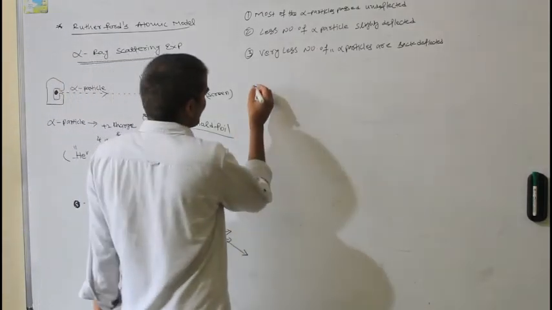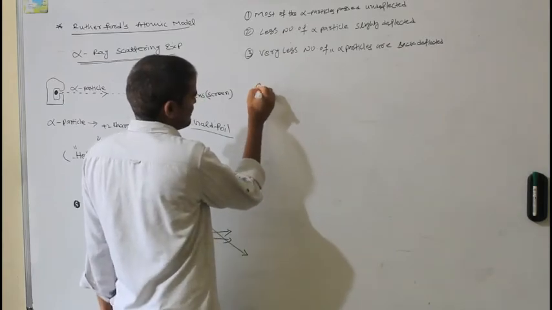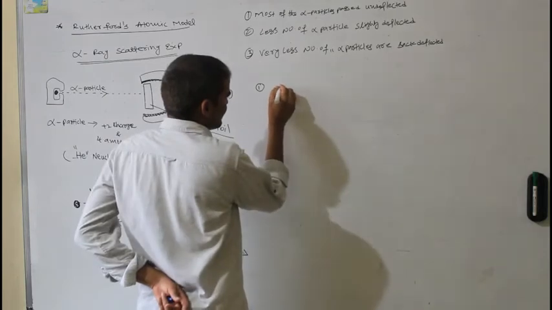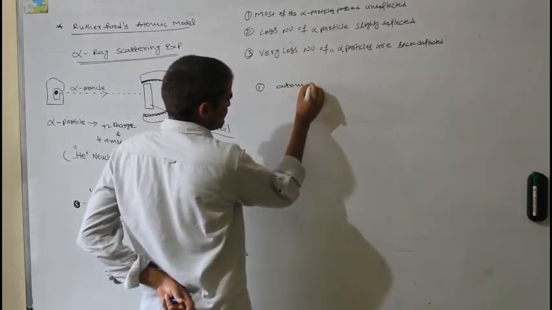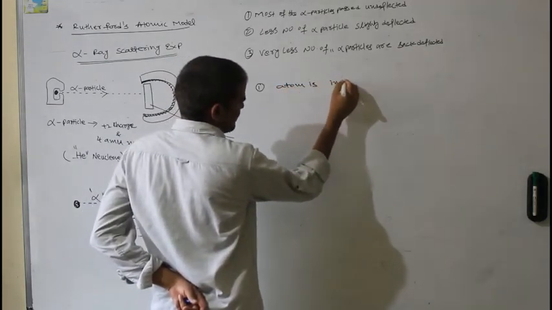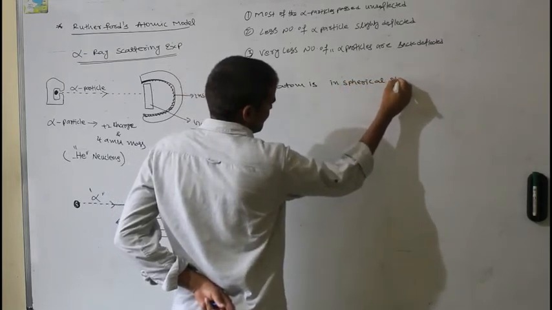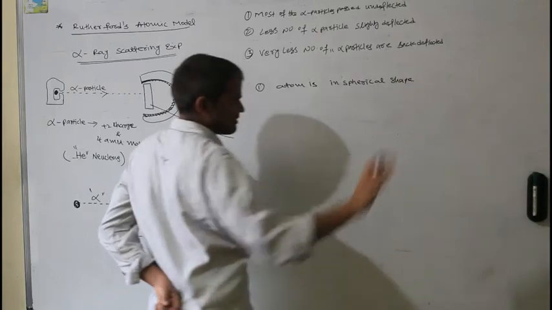If you take the salient features of Rutherford's model, first, as J.J. Thomson said, the atom is spherical in shape. There is no doubt, it is also right.